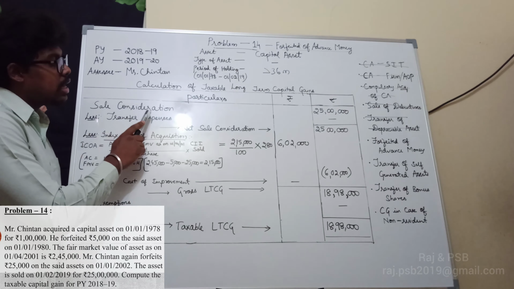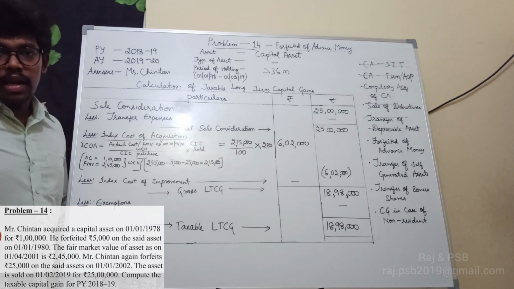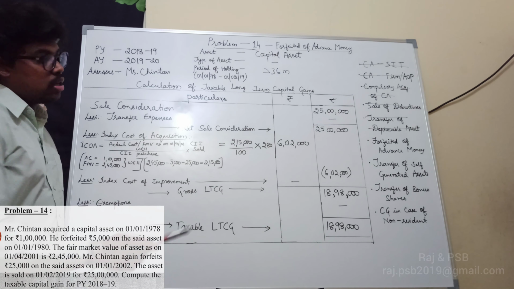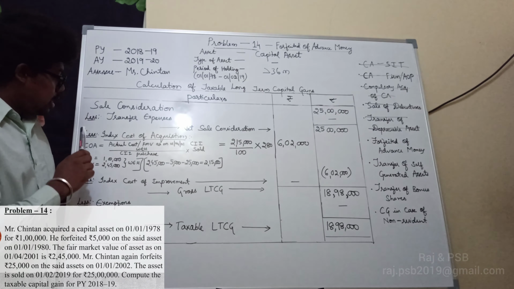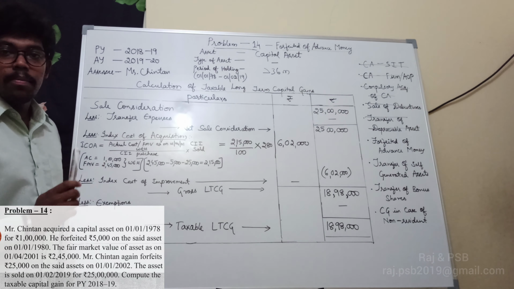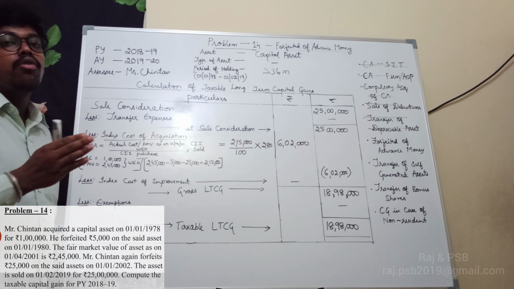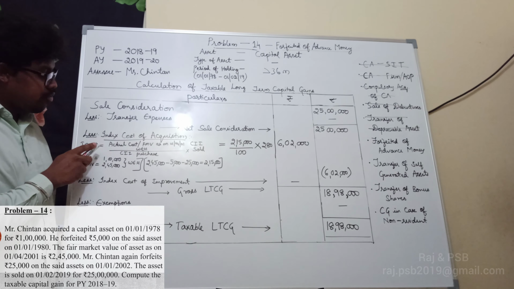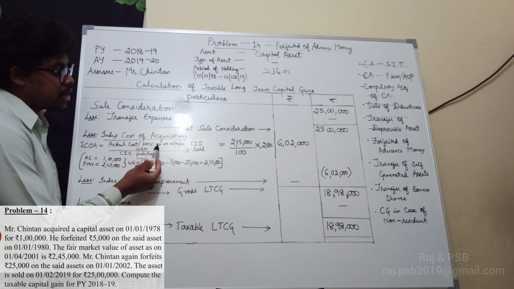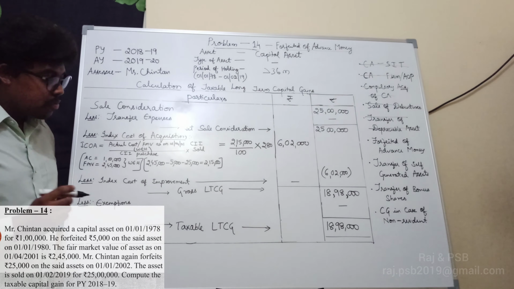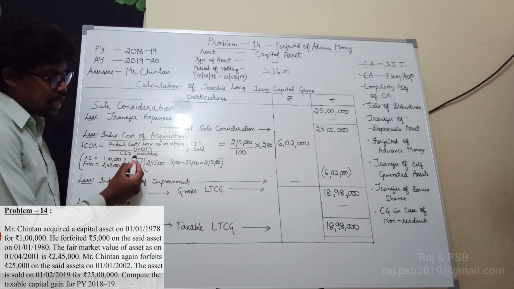Next, sale consideration rupees 25 lakhs less transfer expense nil. So same amount is carried forward, that is 25 lakhs is called as net sale consideration, less index cost of acquisition. So ಇಲ್ಲಿ ಫಾರ್ಮುಲಾ ಅಪ್ಲಿಕೇಬಲ್ ಆಗುತ್ತೆ. ಯಾವ ಫಾರ್ಮುಲಾ? ಬಿಫೋರ್ 1/4/2001. ಸೊ ಇಲ್ಲಿ ಪರ್ಚೇಸ್ ಮಾಡಿರೋದು ಬಿಫೋರ್ 1/4/2001. ಸೊ ಫಾರ್ಮುಲಾ ಇಸ್ ಆಕ್ಚುಯಲ್ ಕಾಸ್ಟ್ ಆರ್ ಫೇರ್ ಮಾರ್ಕೆಟ್ ವ್ಯಾಲ್ಯೂ ಆಸ್ ಆನ್ 1/4/2001 ವಿಚ್ ಎವರ್ ಇಸ್ ಹೈಯರ್ divided by CII purchase